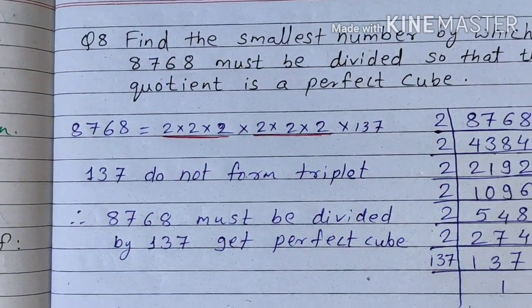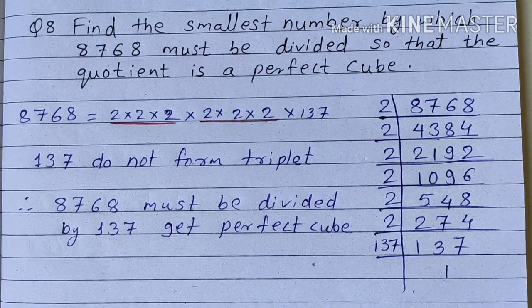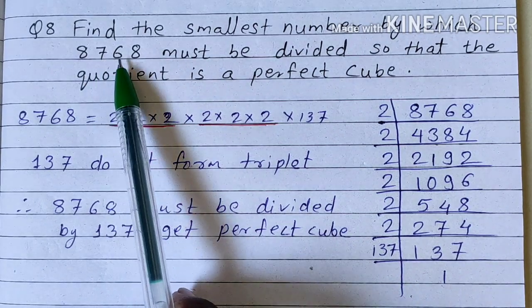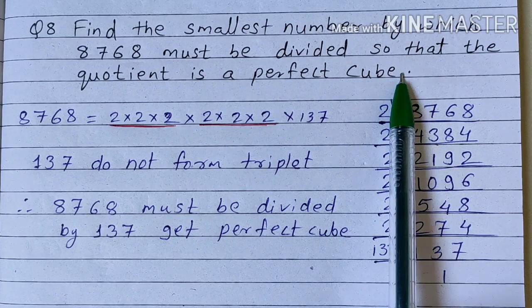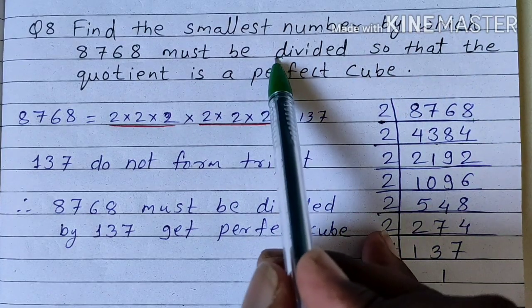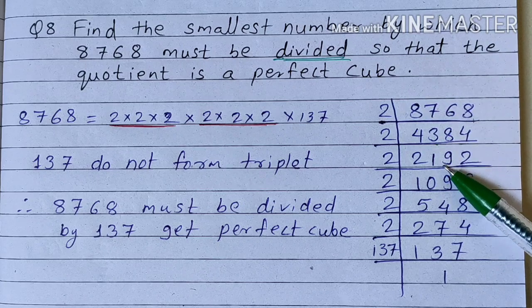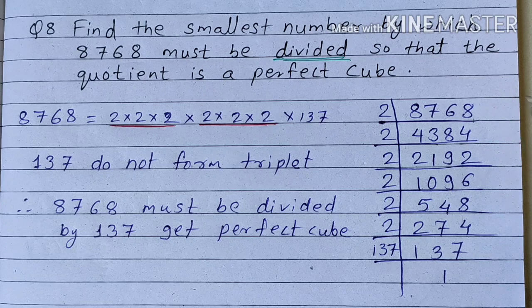Next, question number 8 is there. Find the smallest number by which 8768 must be divided so that the quotient is a perfect cube. Now this question is related to division. Okay. So once again we have calculated the prime factors of 8768.